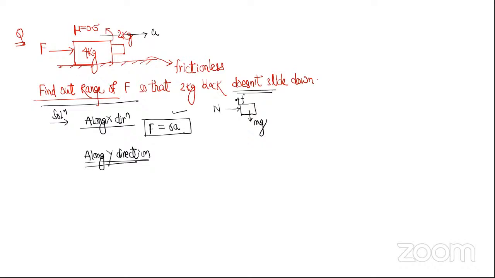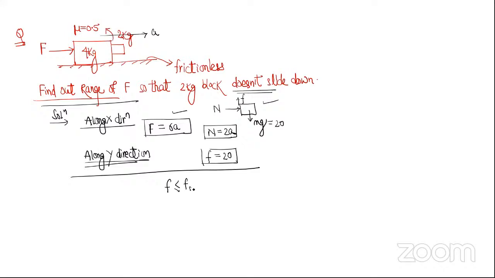For that 2 kg block, along the x direction N equals 2a, and along the y direction friction equals mg. Mg is 20 here, so friction equals 20. These are the equations. What else do we have? Along with that, I always have the condition friction less than or equal to Fs max.